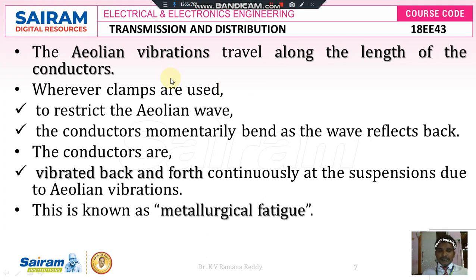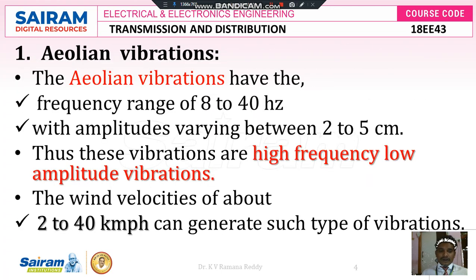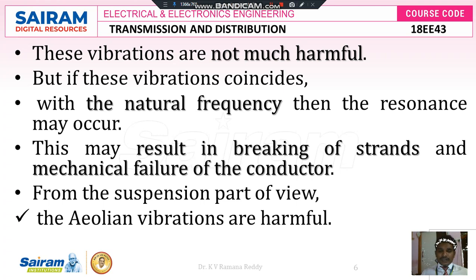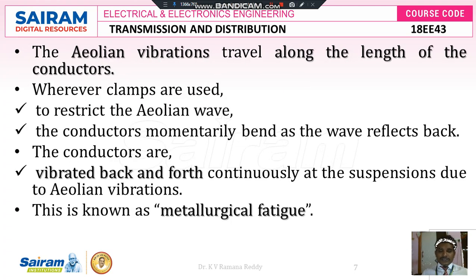The length of the conductor generally lies between two successive poles. To restrict the Aeolian vibrations, we use clamps which are mechanically fixed at the two end positions of the conductor connected between the two successive poles. Even though clamps restrict the Aeolian wave, the conductors are momentarily bent because of high wind velocity. The wind velocity is 2 to 40 km per hour or 2 to 40 meters per second. If the wind velocity is very high, then automatically it has a high wind force.